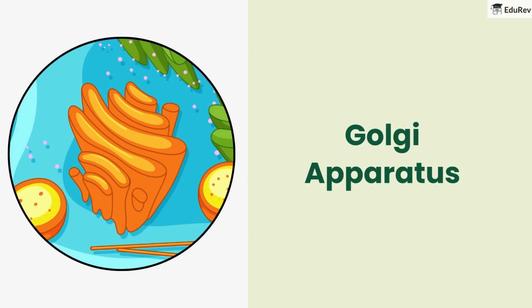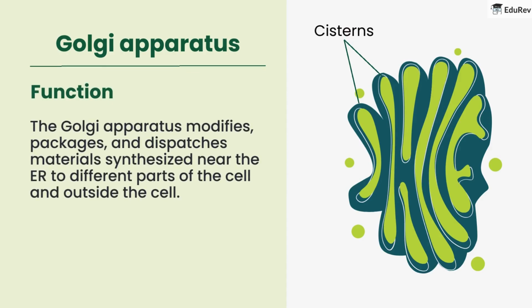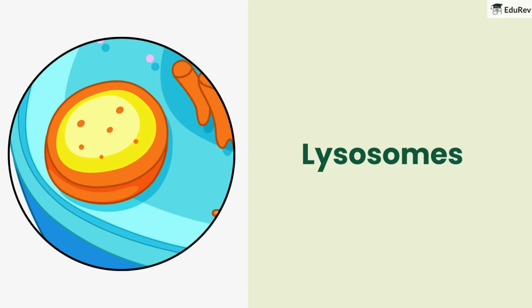Next is Golgi apparatus. The Golgi apparatus is a system of membrane-bound vesicles arranged in stacks called cisterns. The Golgi apparatus modifies, packages, and dispatches materials synthesized near the ER to different parts of the cell and outside the cell. Next up, we have lysosomes.